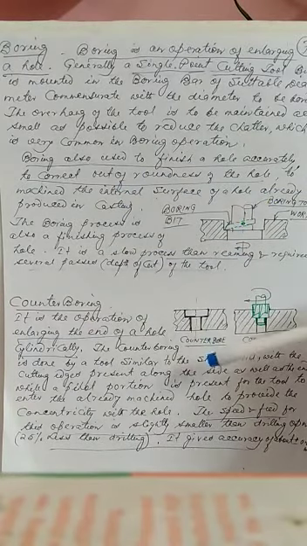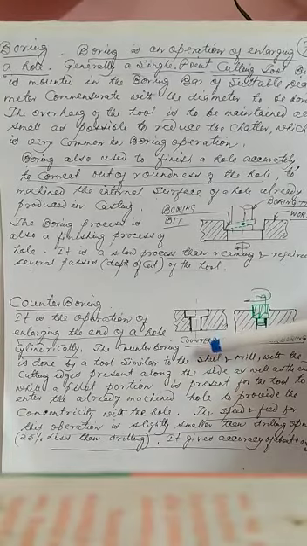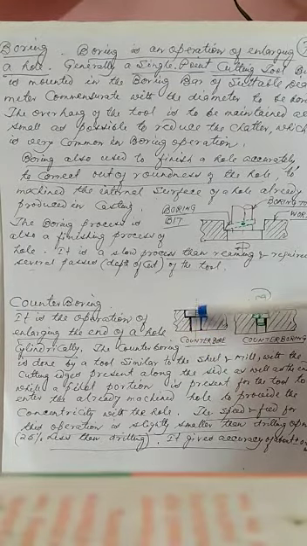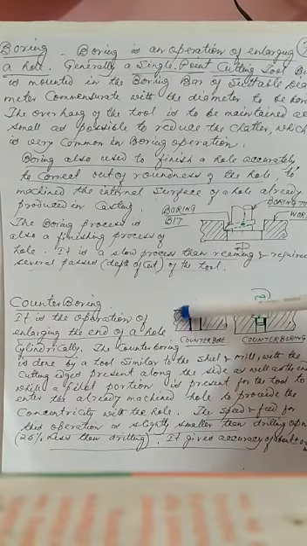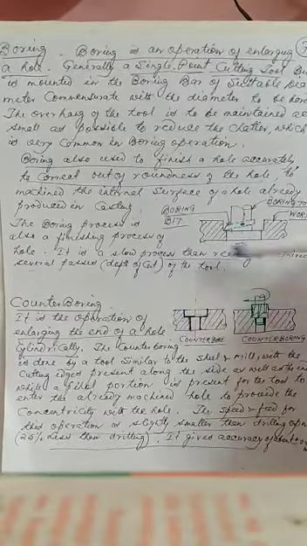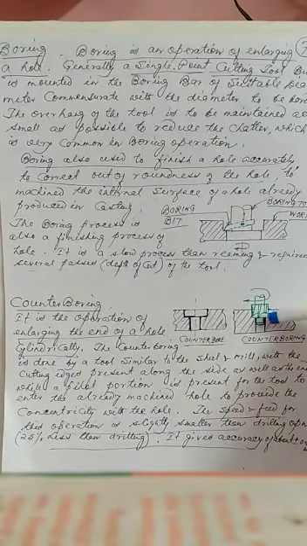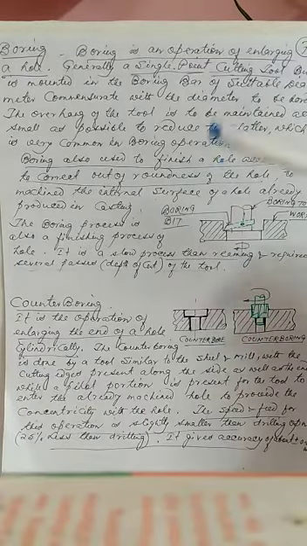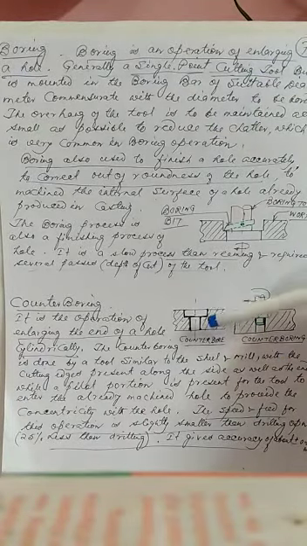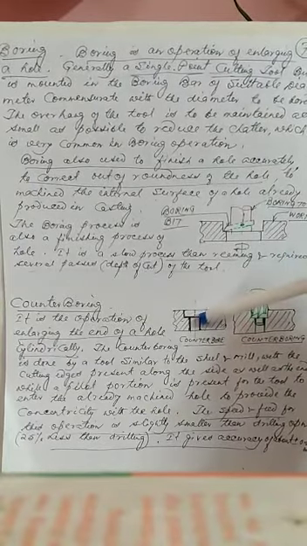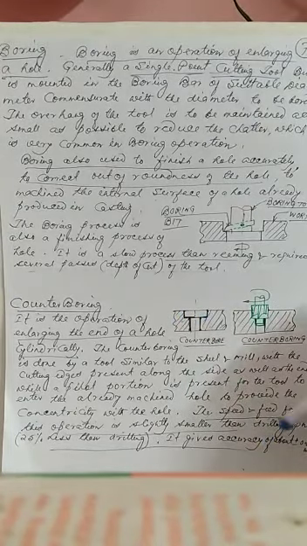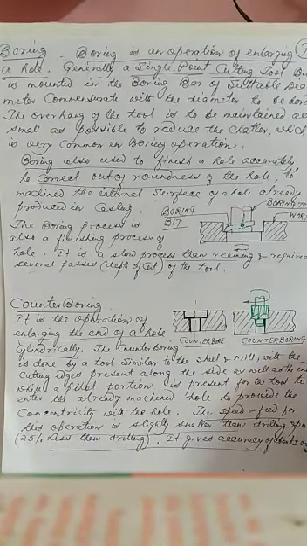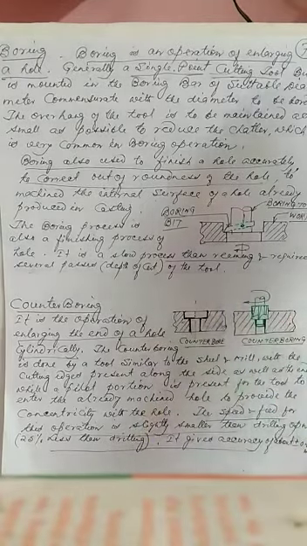Next is the counter boring operation. It is also an enlarging operation, but it is enlarging at one end, either the top end or the bottom end. So we are enlarging in this fashion up to a certain height. This counter boring operation is done by a counter boring tool like this, and the rotation is like the previous drilling operation, but the feed is only up to this portion. So we are enlarging a hole up to a certain height, and the speed of this operation is slightly smaller than the drilling operation, almost 25% less than the drilling operation.